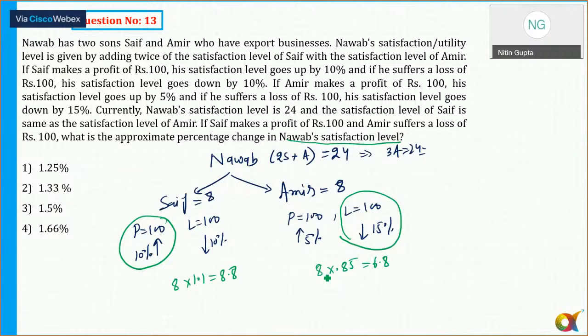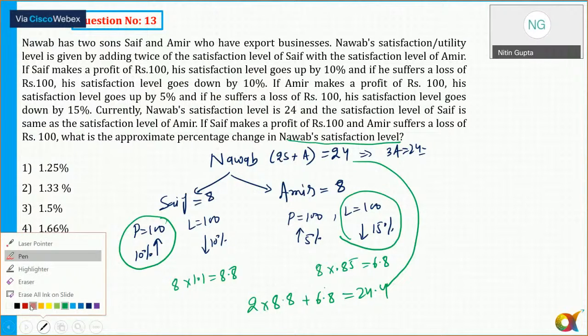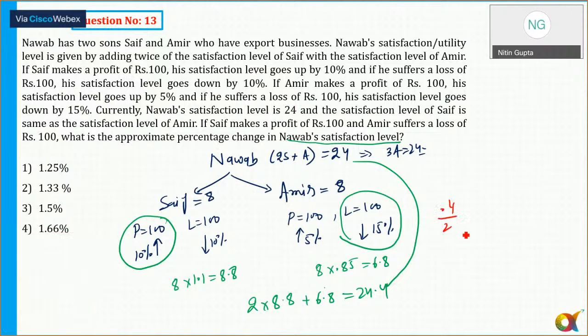So what is the new satisfaction level for Nawab? That is 2 into 8.8 plus 6.8, which is 24.4. So what is the percentage change? Percentage change is 0.4 upon 24. That is 0.4 by 24, equal to 4 by 240, equal to 1 by 60. In terms of percentage, that is approximately 1.66. So mostly it is all about the story. The question is easy. Can I move to the next question now?